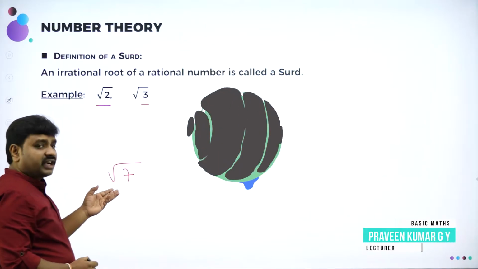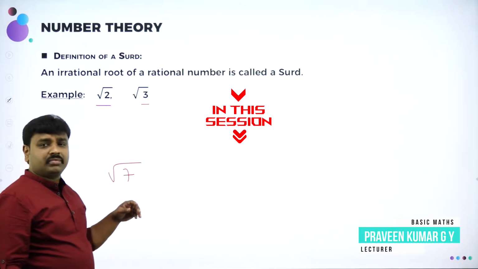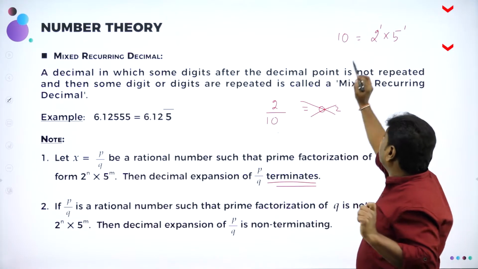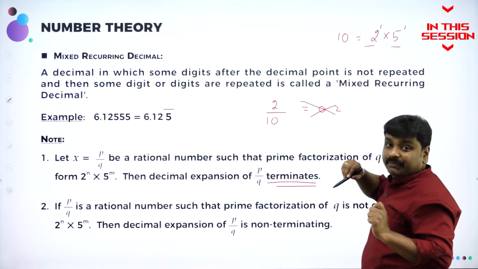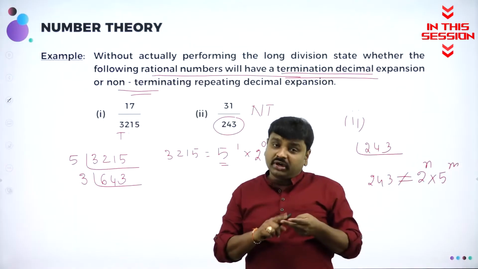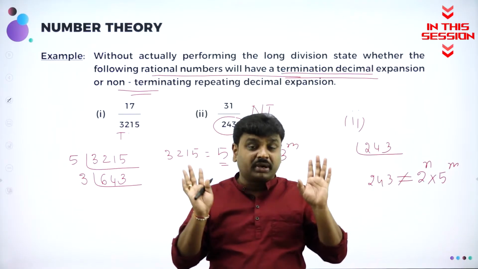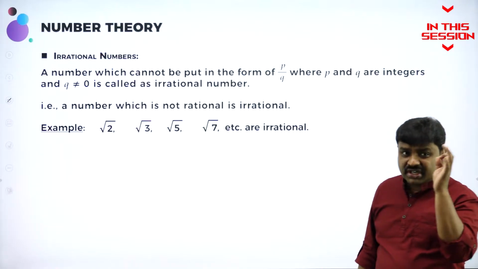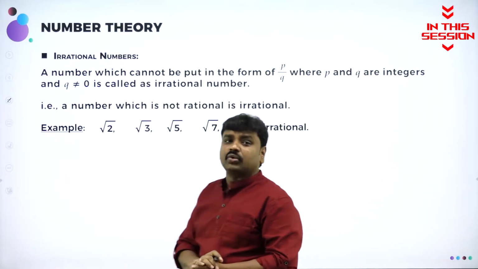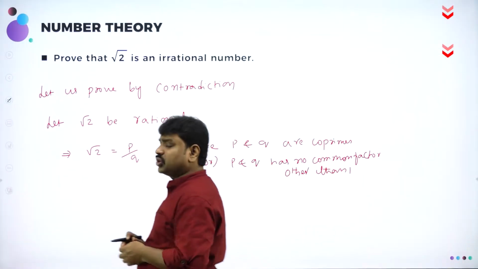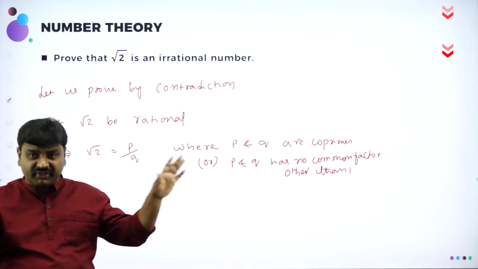So under the root, if I write an imperfect square, it's an irrational number. If you can write the denominator as a product of 2 power m and 5 power n, then it's terminating. 2 and 5 both may be factors, or any one should compulsorily be a factor. An irrational number cannot be written in the form p by q, where p and q are integers. Co-prime means what? Two numbers are said to be co-prime if they do not have any common factor.